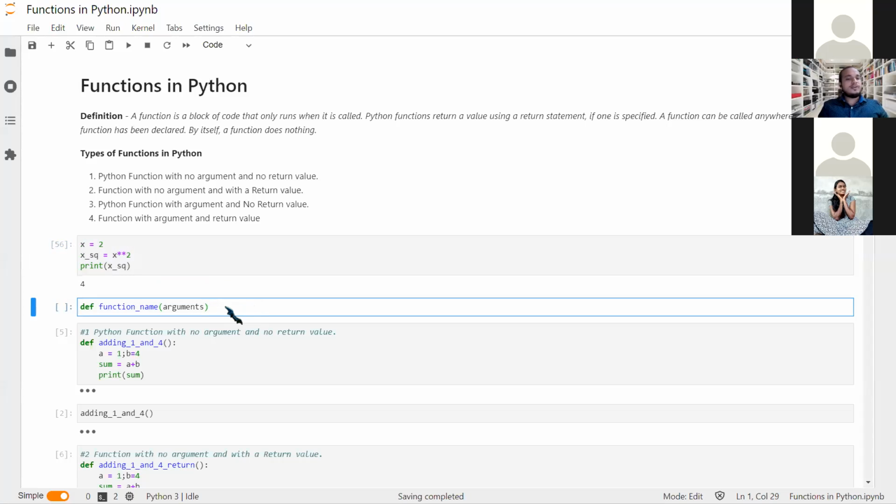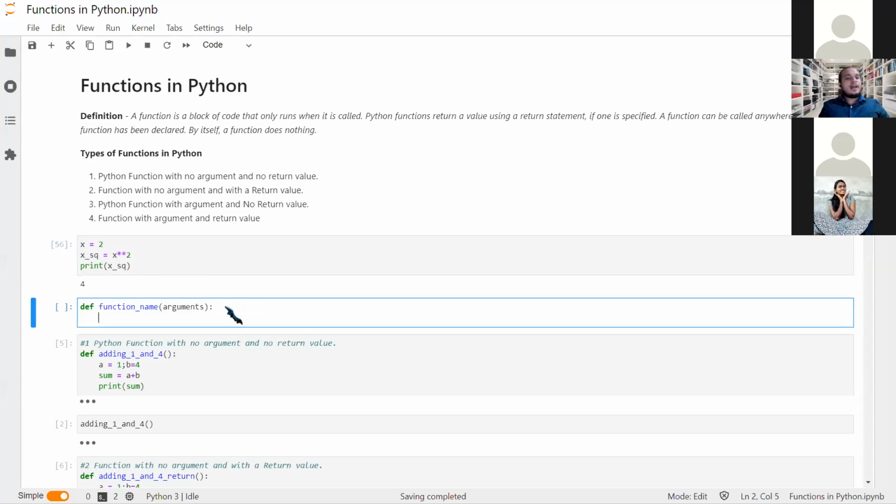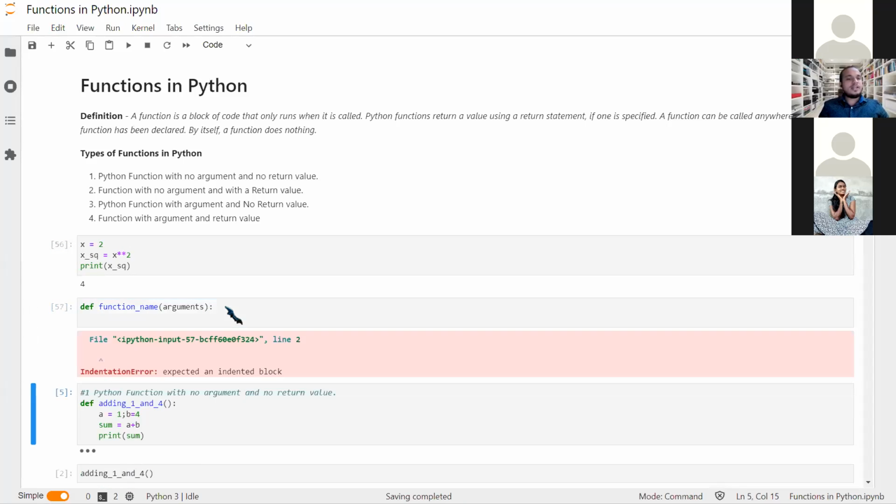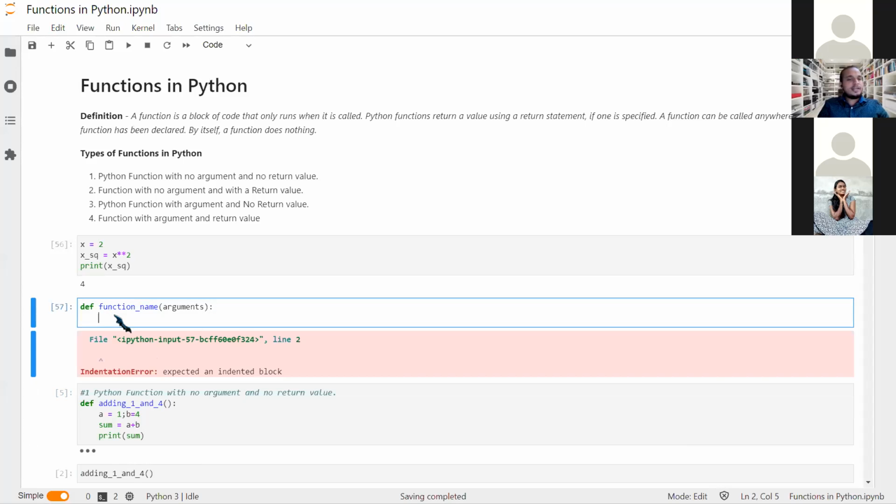Okay, so this function where we write the function name, we have to end it with the colon. I am going step by step, and now we can try to put something in it. For now it is an empty shell. If I just run it right now, it would give me an error because it is giving an indented block.